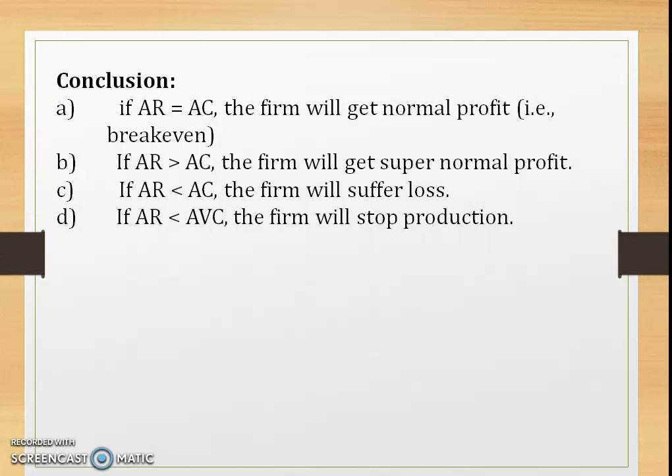So just remember it: when AR is equal to AC, the firm should get the normal profit. When AR is greater than AC, the firm will get the supernormal or abnormal profit, and when AR is less than AC, the firm will suffer loss.